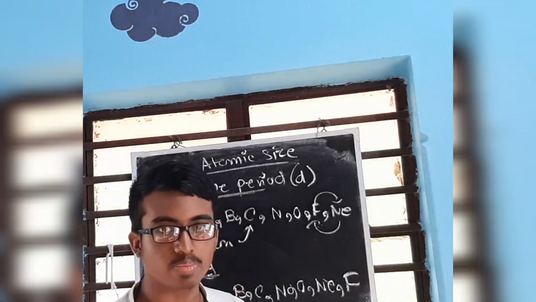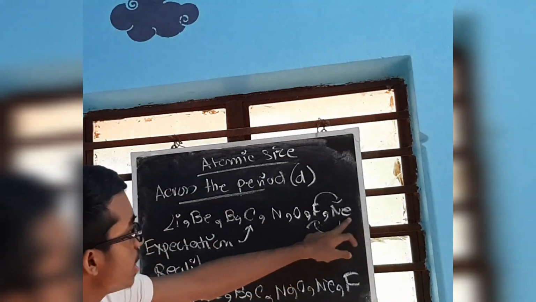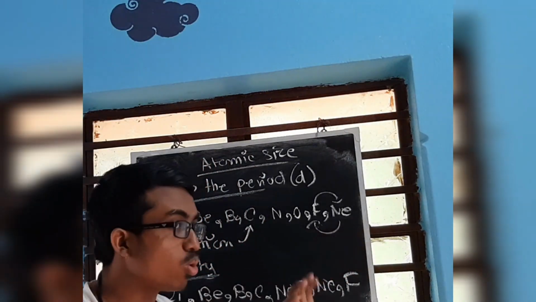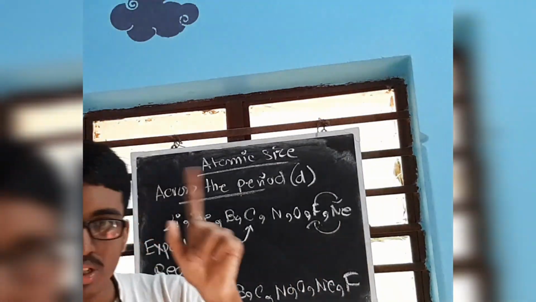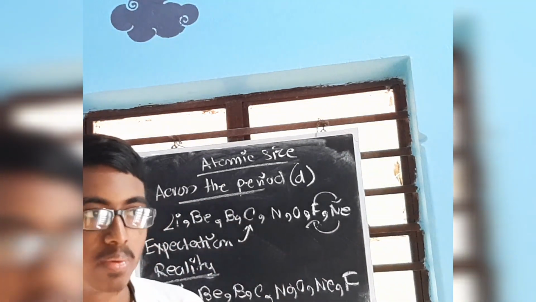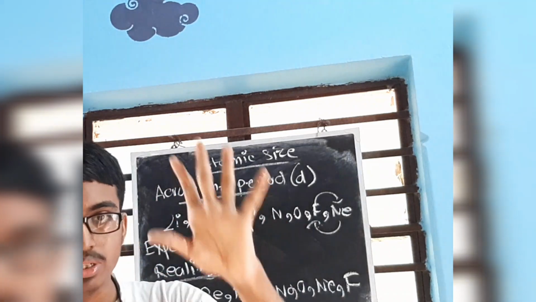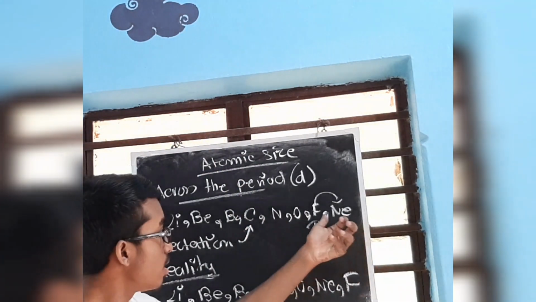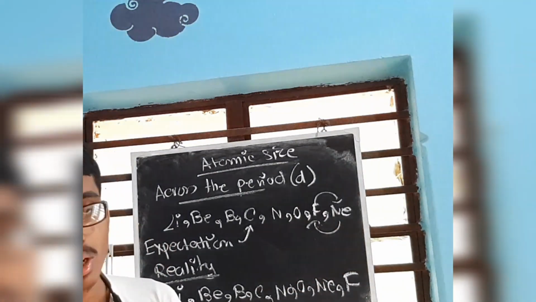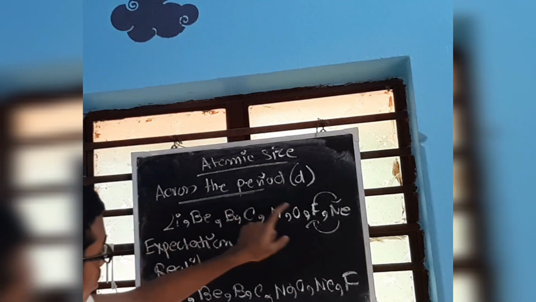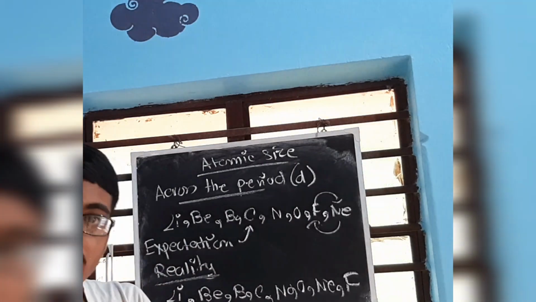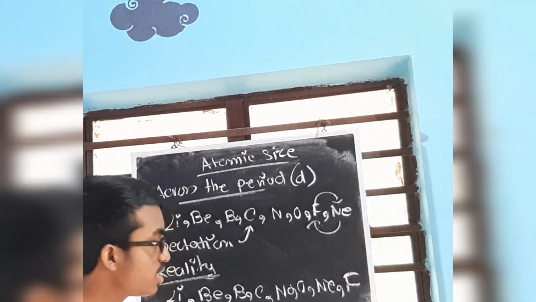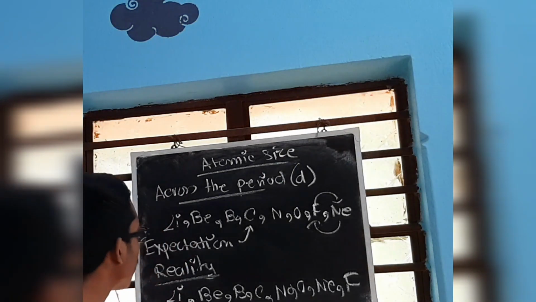Right? Why is it happening? It is because, not only neon, but any noble gas can be there. They have a complete octet. So electron-electron repulsion will take place. That electron-electron repulsion to some extent overcomes the nuclear pull, and the noble gas becomes greater in size than the preceding halogen. So it comes after the preceding halogen. This is an exception that we have to remember from this part.